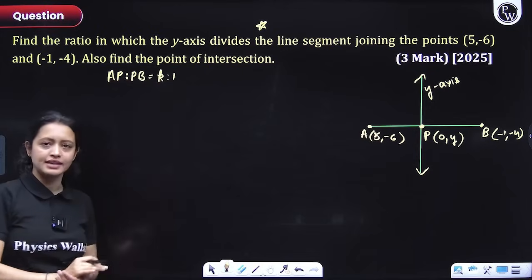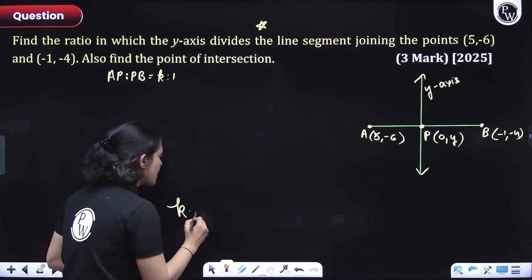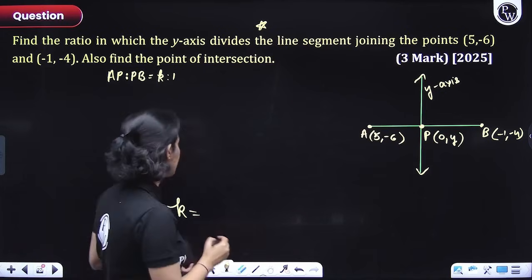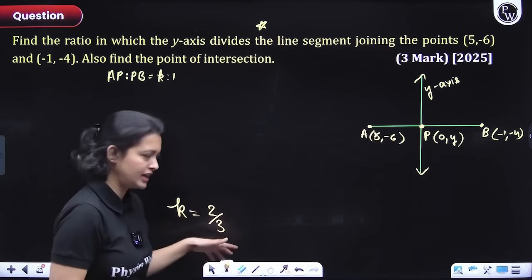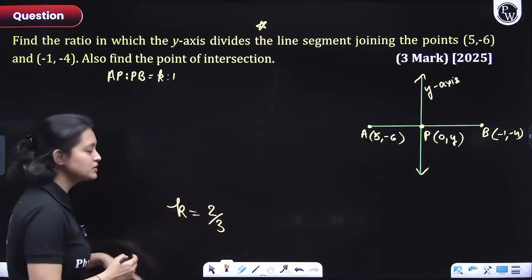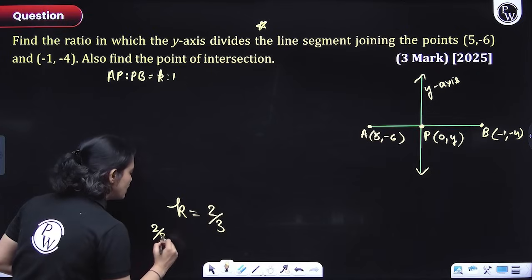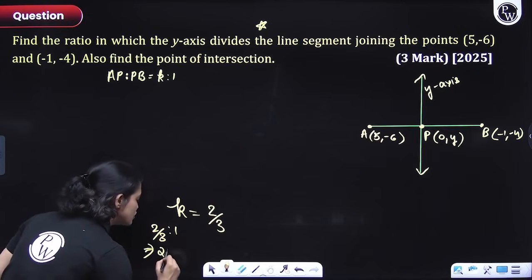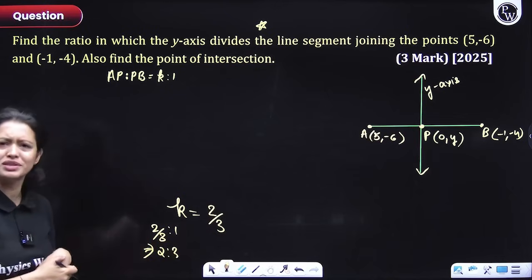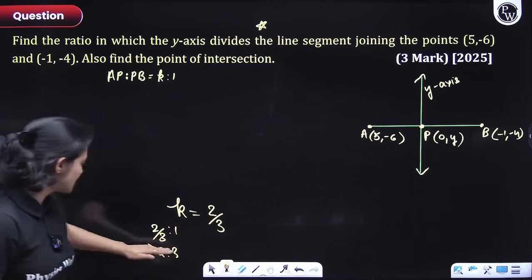Why do we do that, guys? Because look, k's value can come as any fraction also. Let's just suppose it comes out to be 2 by 3. I'm just writing 2 by 3. So if k comes as 2 by 3, then the ratio would be 2 by 3 ratio 1. This can be simplified by multiplying with 3 on both the sides, right? So this comes out to be 2 ratio 3.